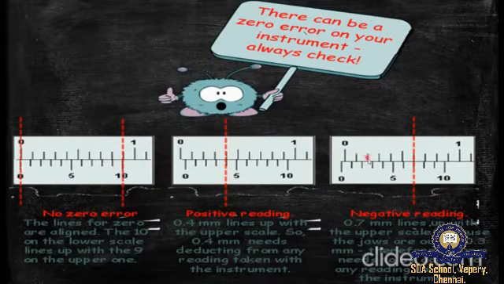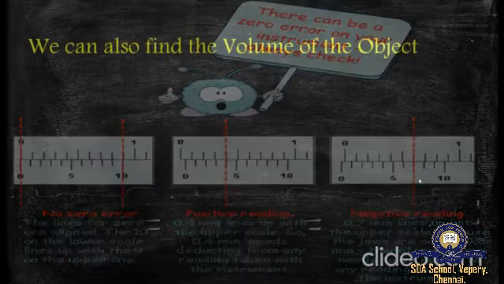Whereas when you come to the third image, here the seventh division of the vernier scale reading coincides with the main scale reading. Right, so the vernier coincidence would be 7. Thus, you are clear with the zero error and the vernier coincidence.